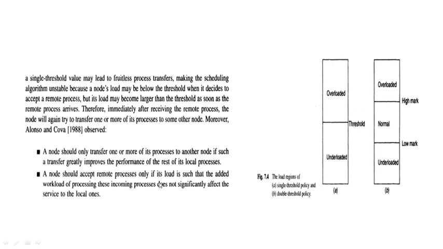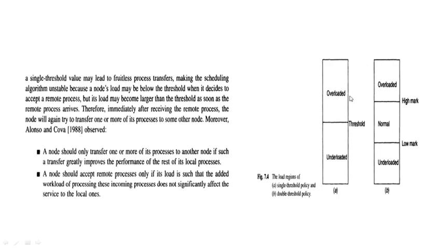So they observe that a node should only transfer one or more of its processes to another node if there are great gains in improving the threshold values, which improves the performance of the rest of its local processes. If it is overloaded, a node should transfer one or two processes to other nodes.